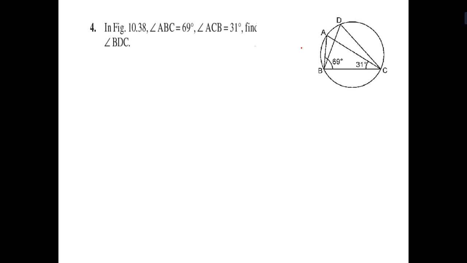Now we go for the next. In figure 10.8, we have to show the figure, that type of figure is there. Find BDC. So we have to find this out. If I find this out, BAC is equal to BDC. Why? Because they are on the same segment. Let me see how they are doing.